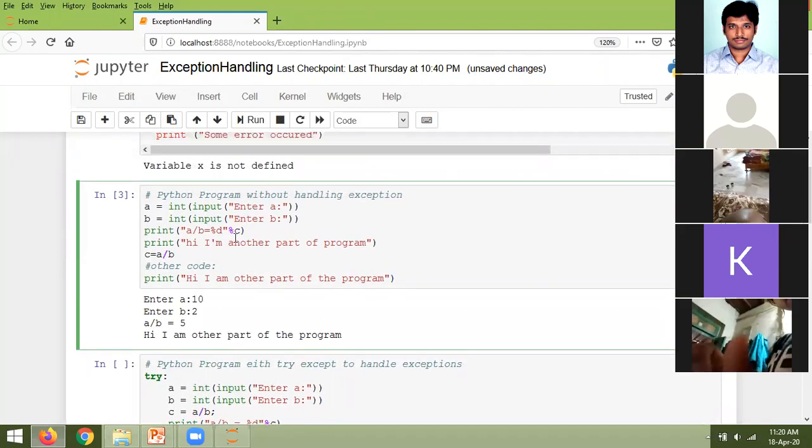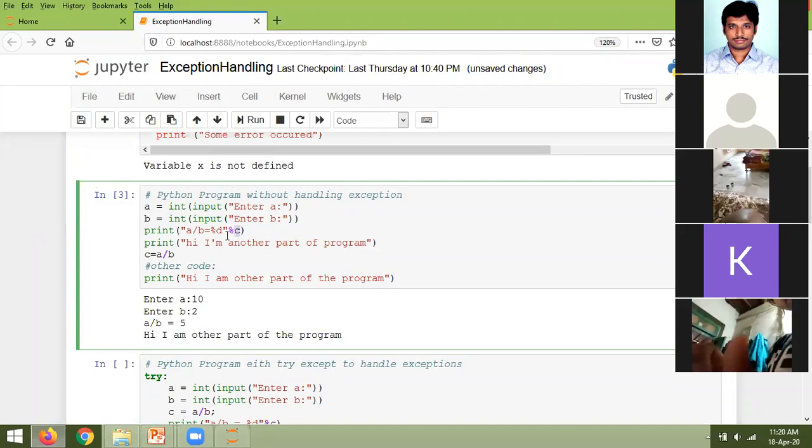Now here what you are doing: you are going to display A by B equal to percentage D, percentage C. What is C here? Have you declared any variable C before you use that?